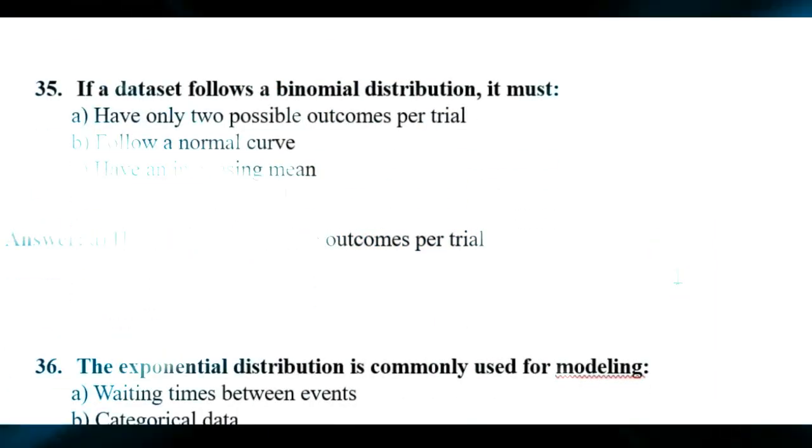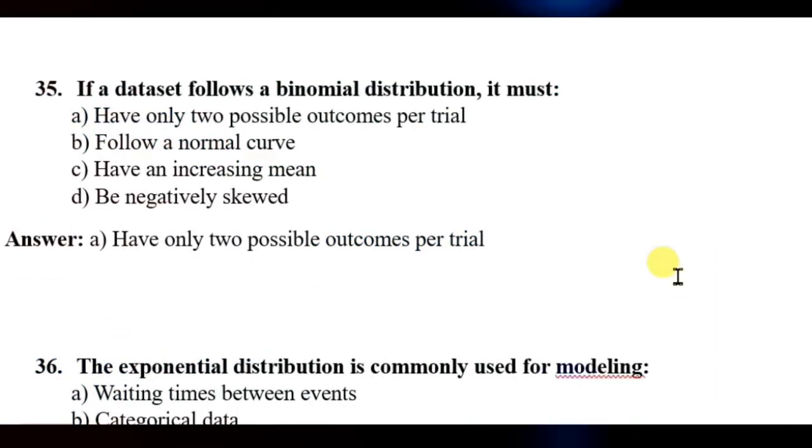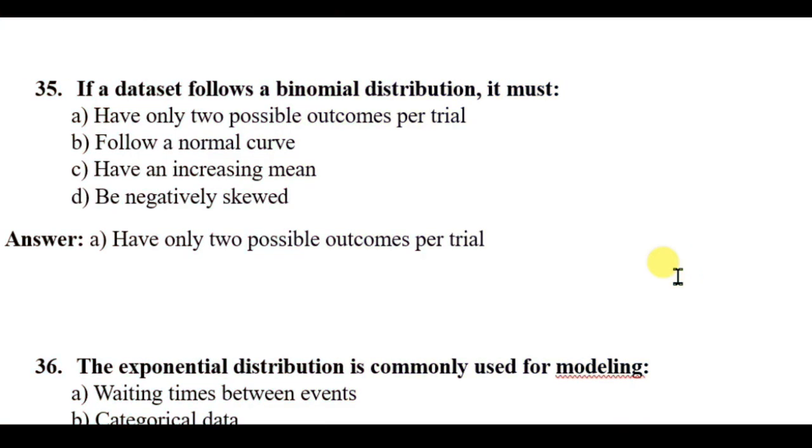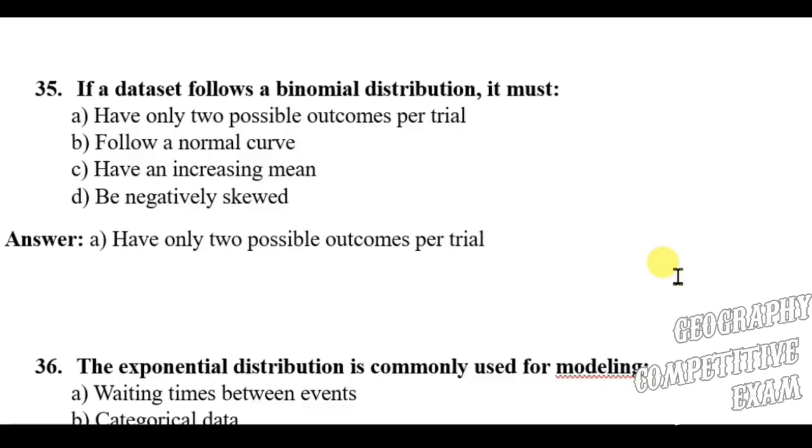Question 35. If a dataset follows a binomial distribution, it must have only two possible outcomes per trial, follow a normal curve, have an increasing mean, be negatively skewed. Here the right answer will be have only two possible outcomes per trial, which is the binomial distribution.